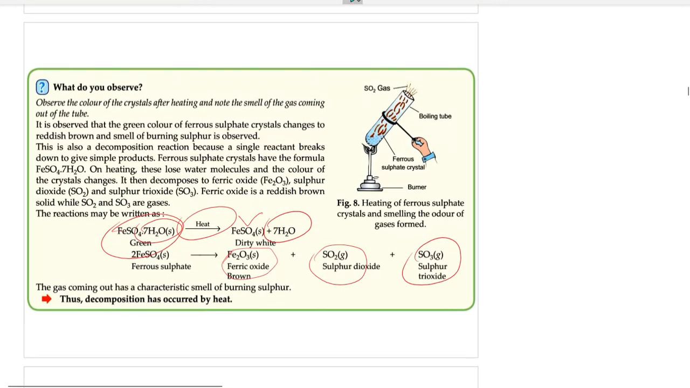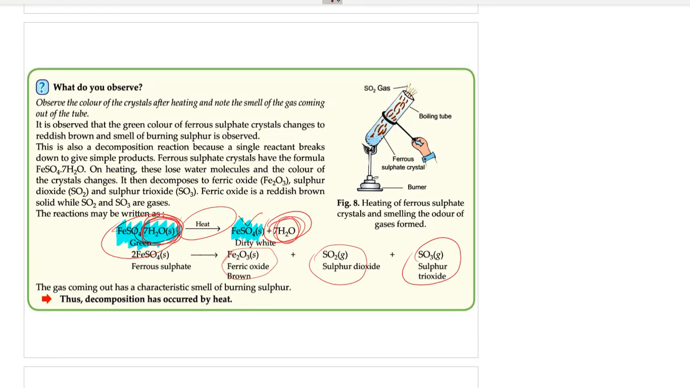Now see, the crystals of ferrous sulfate. Ferrous sulfate is a salt which is in the crystalline form. It is of green color. Ferrous sulfate crystals are of green color. When you heat it, first ferrous sulfate breaks down into anhydrous ferrous sulfate. Anhydrous means without the water of crystallization. Do you see this 7H2O over here, which is in combination with FeSO4? That is the water of crystallization. Now that 7H2O has been removed, this ferrous sulfate has become anhydrous.